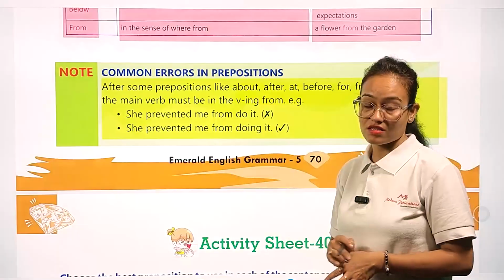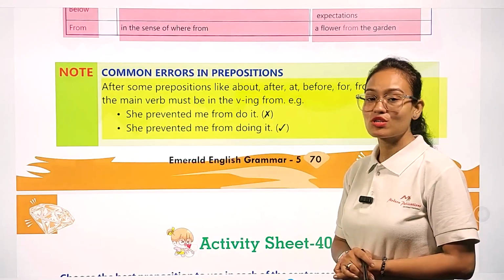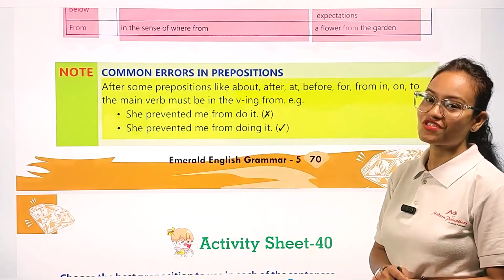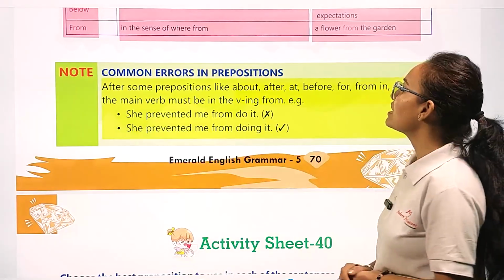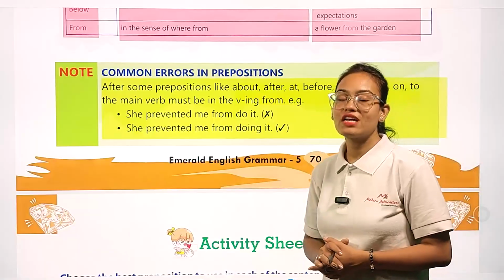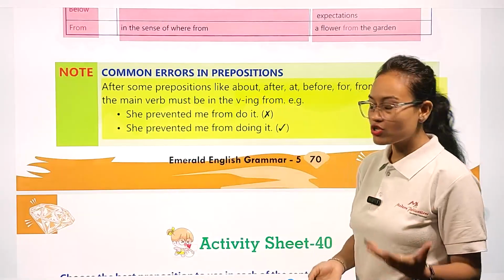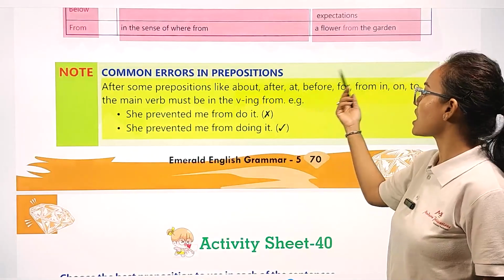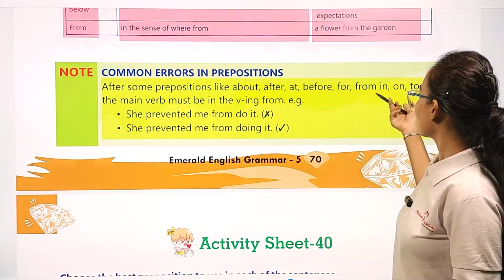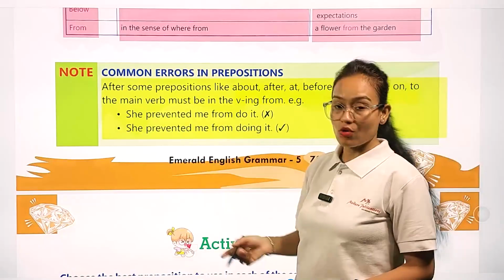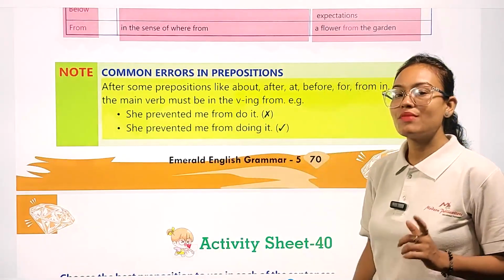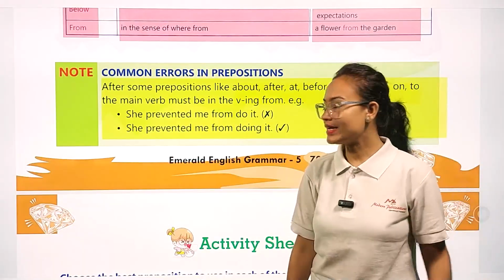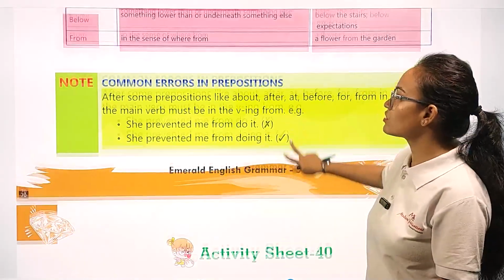Does this statement sound good? Absolutely not. She prevented me from doing it. It sounds good. Okay, so remember this point, my dear student. Whenever we use preposition words like about, after, at, before, for, from, in, on, to, the main verb always follows the rule: verb plus ing form. Okay, so this is all about our preposition.